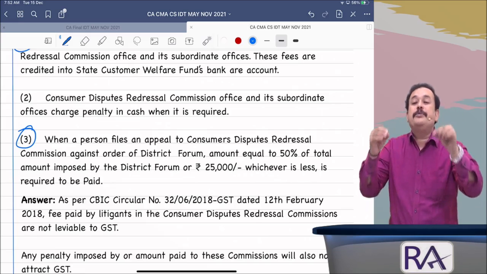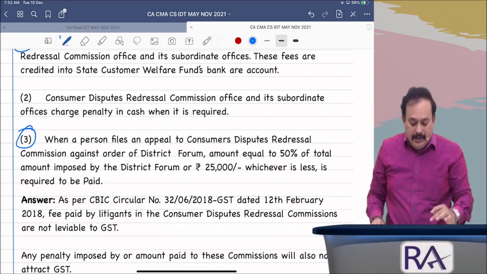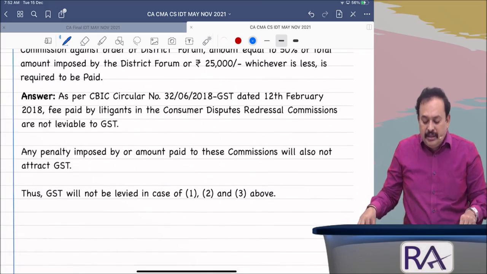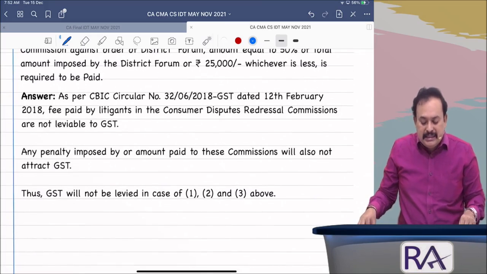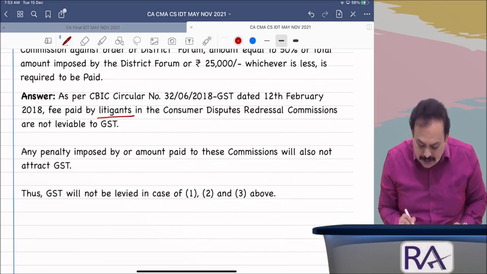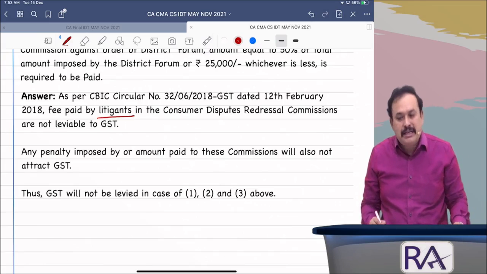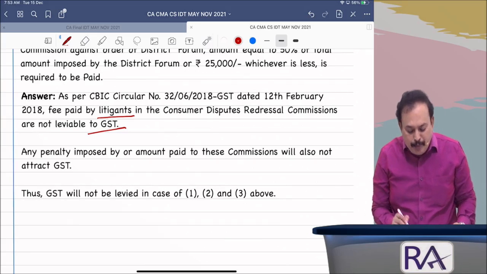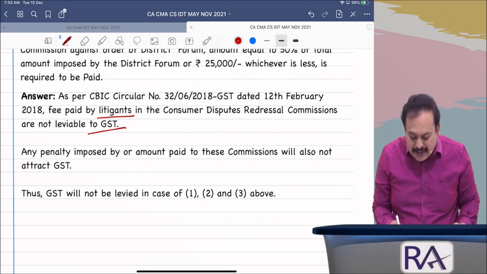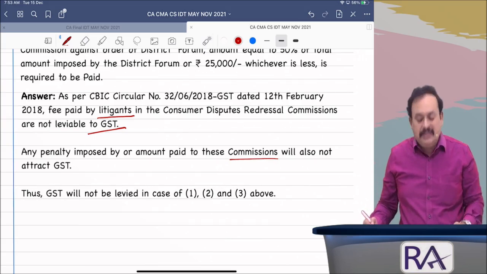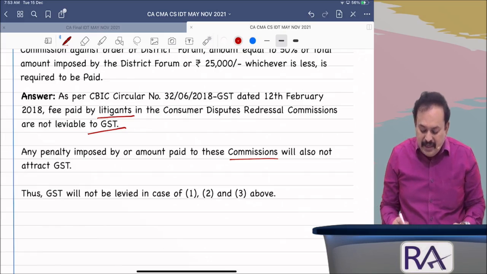CBIC said, absolutely yes. Answer given here. As per the CBIC circular, fee paid by litigants, meaning the applicant, in the Consumer Dispute Redressal Commission is not liable to GST. Any penalty imposed by or amount paid to these commissions will also not attract GST. Thus, GST will not be levied in cases 1, 2, 3 of the above questions.